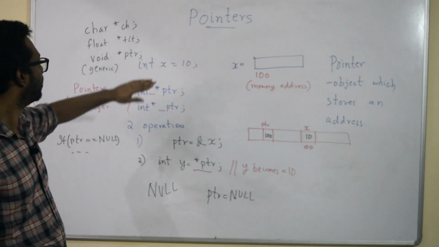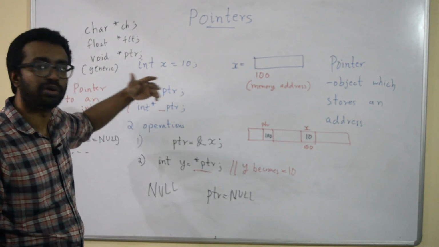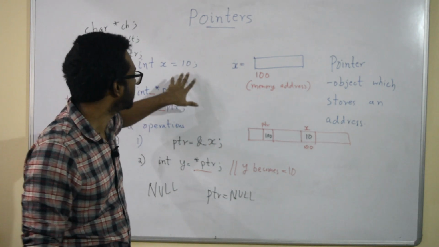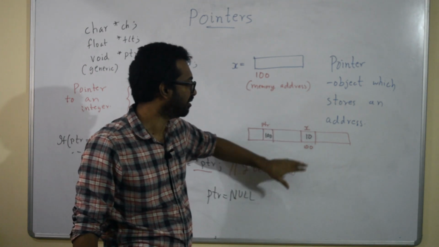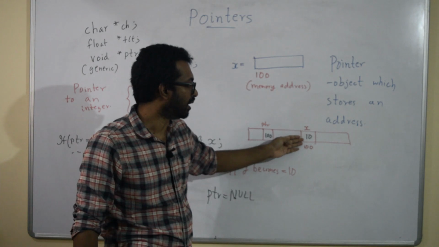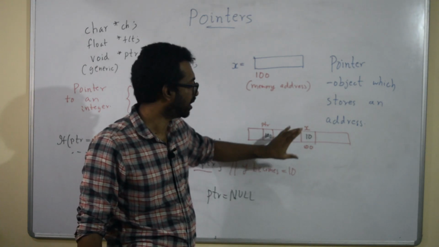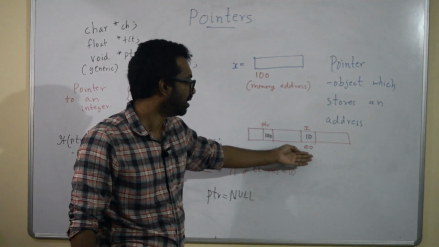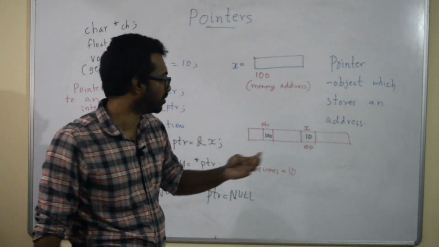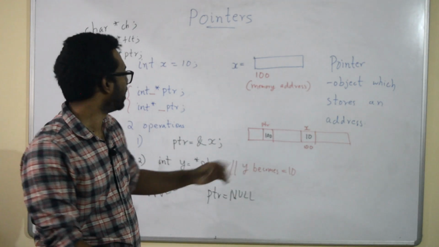So to summarize, let's go through it once more. When I write int x equal to 10, in some memory location I have put the number 10, at a location assigned to variable x, and that memory location we are going to assume to be 100 for our analysis.